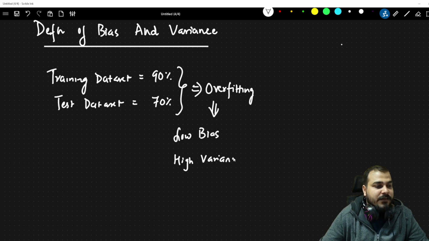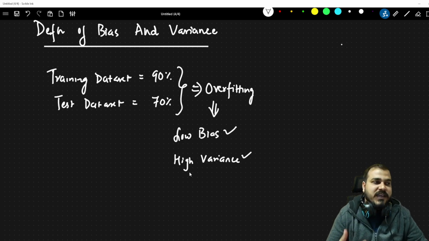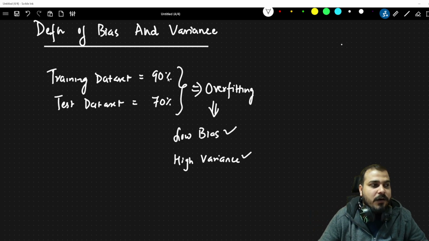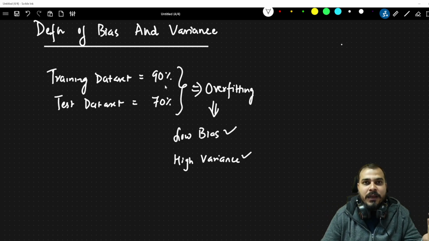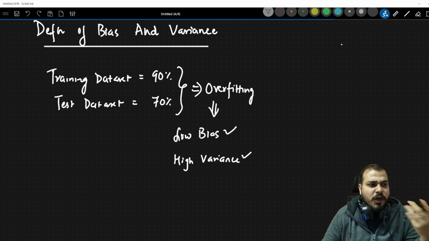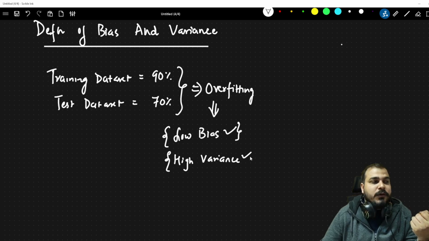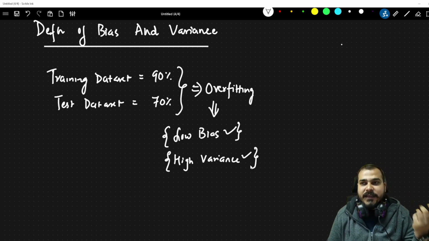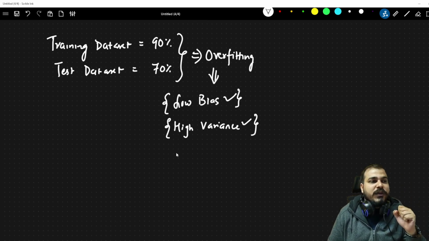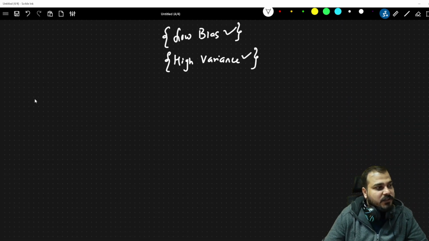So many people get confused. Krish, tell me just the exact definition of bias and variance. Low bias, obviously, because the model is performing well with the help of the training data set. But with respect to the test data set, the model is not performing well. With respect to the training data set, why do we always say bias? And with respect to the test data set, why do we always say variance? For this, you need to understand the definition of bias. So let me write down the definition of bias over here.